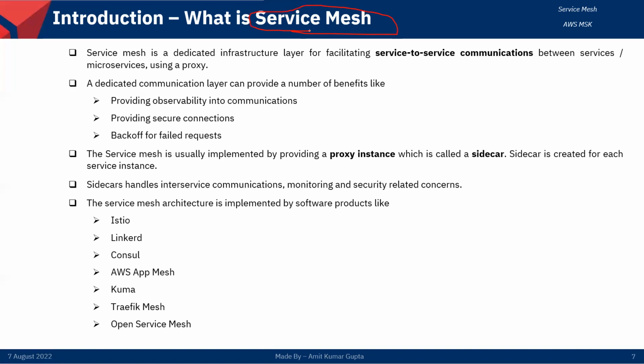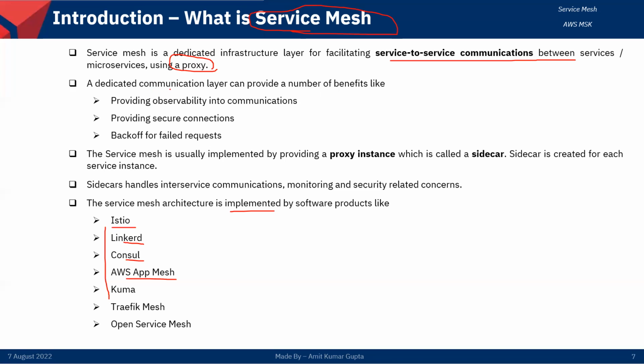And implementations of service mesh include Istio, Linkerd, Consul, AWS App Mesh, and others. All of those are implementations of the service mesh, right? So service mesh is a dedicated infrastructure layer to facilitate service-to-service communication between microservices or any services, right? And it is mainly using a proxy. I will discuss proxies more in a later slide.